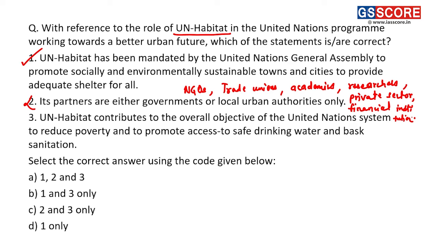Third statement, UN Habitat contributes to the overall objective of United Nations system to reduce poverty and to promote access to safe drinking water and basic sanitation. Right, so this is a correct statement regarding UN Habitat. It contributes to the objective of the United Nations, wherein its focus is on to reduce poverty, to make sure that there is access to safe drinking water, and improve the conditions of sanitation. Right, so first and third statements are correct, and that's why answer of this question is B. 1 and 3 only. Question number 6, answer is B.